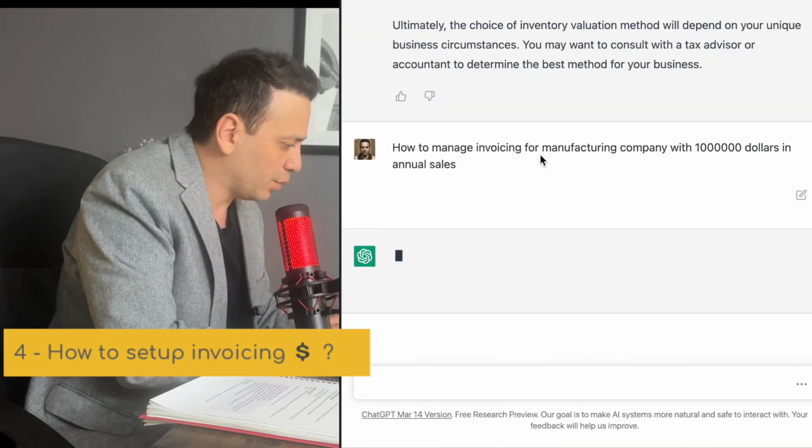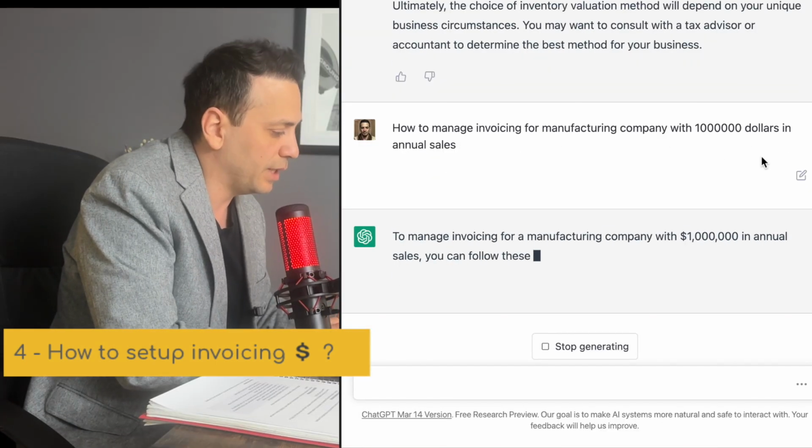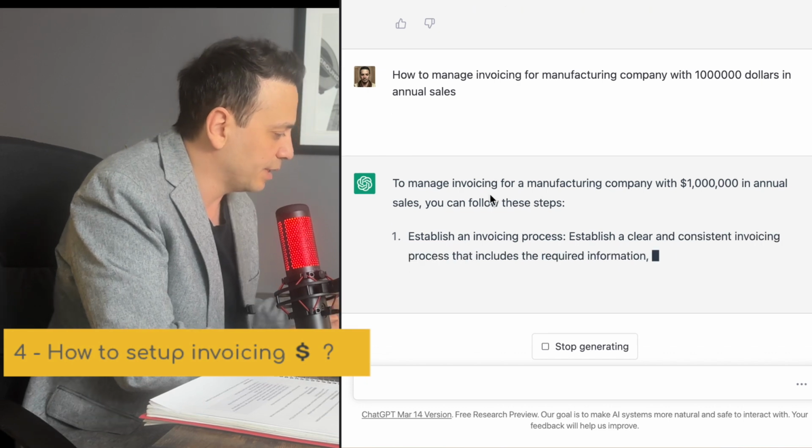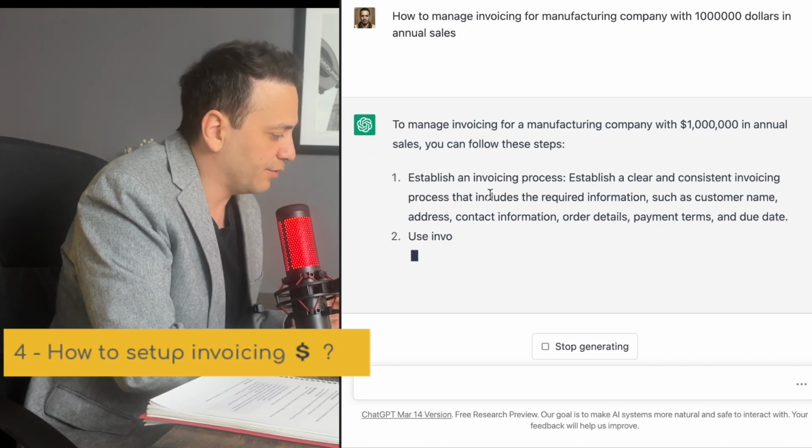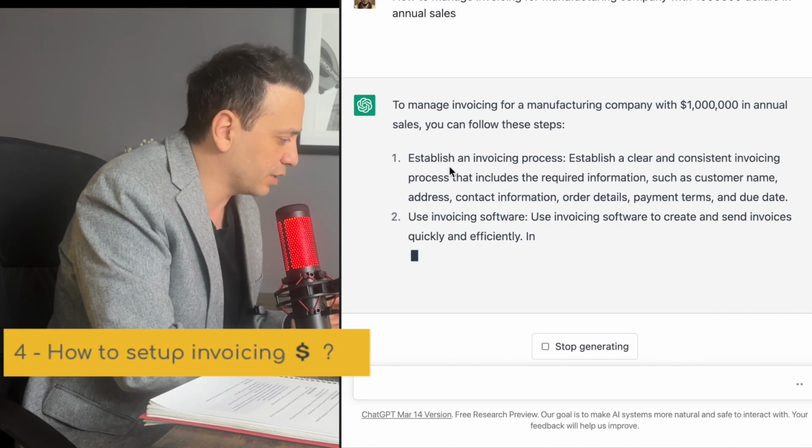All right, the next big item on our list is going to be billing and invoices. How to set up billing and invoices for a manufacturing company. So let's go ahead and ask that question. How to manage invoicing for a manufacturing company with $1 million in annual sales. All right, so it's going to say to establish the invoicing process for the manufacturing company.